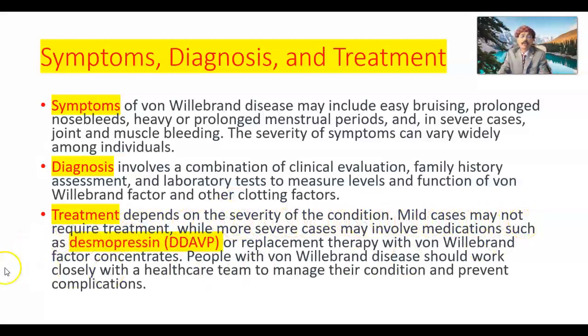Mild cases may not require treatment, while more severe cases may involve medication such as desmopressin, DDAVP, or replacement therapy with von Willebrand factor concentrate. People with von Willebrand disease should work closely with the healthcare team to manage their condition and prevent complications.